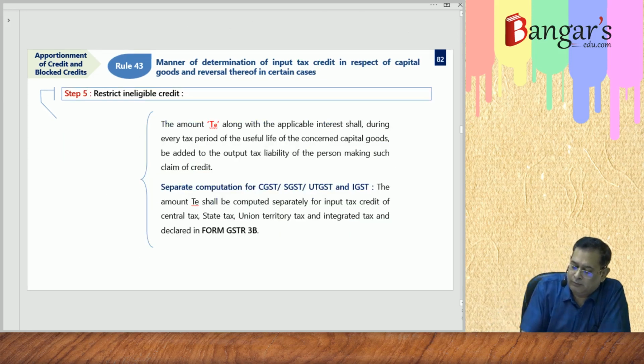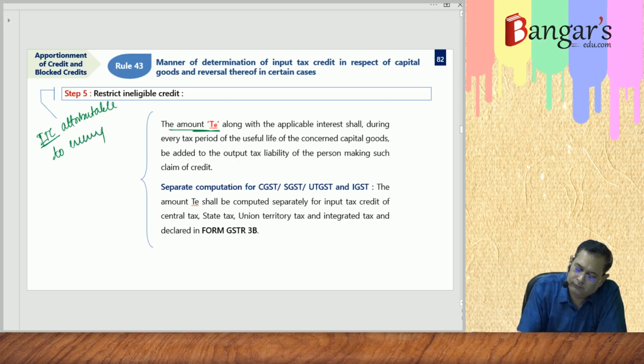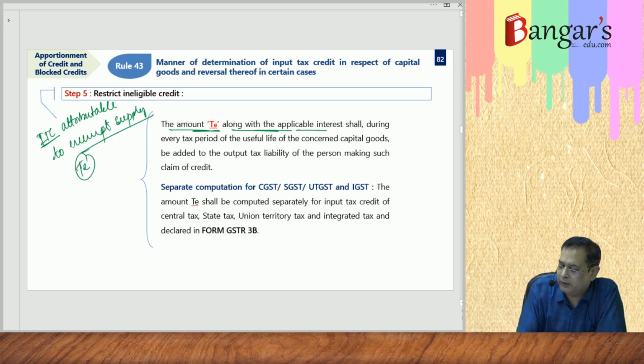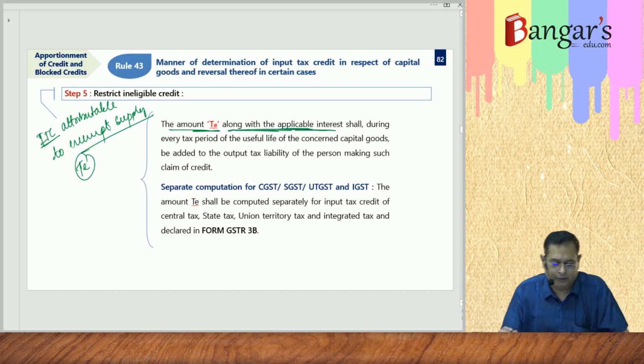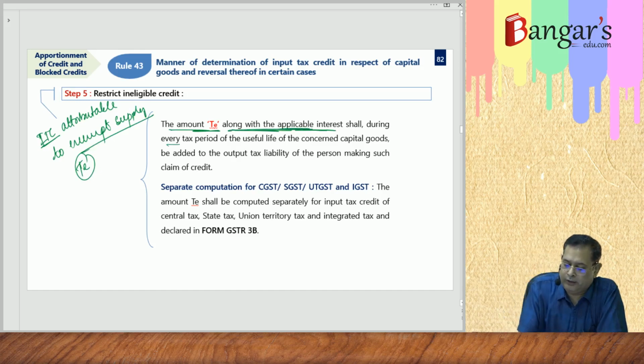Then the amount of TE, whatever is the amount of ITC, it is basically ITC attributable to exempt supply, TE, along with the applicable interest, during every tax period of the useful life of the concerned capital goods, shall be added to the output tax liability of the person making the credit.